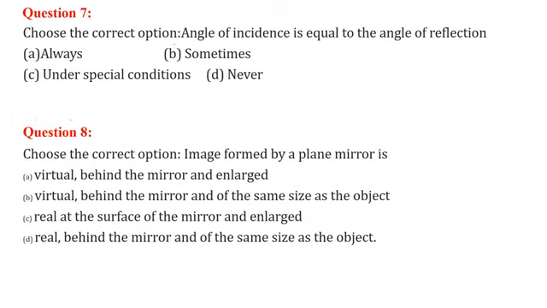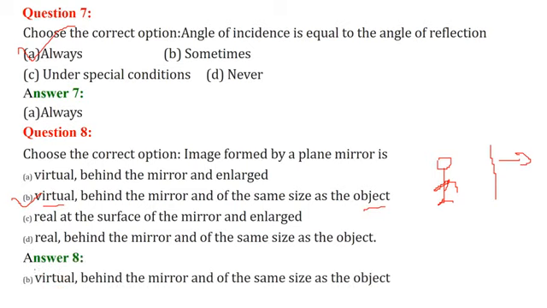Choose the correct option. Angle of incidence is equal to angle of reflection, and this answer is always true, because this is one of the laws of reflection. Choose the correct option. Image formed by a plane mirror. So if this is a plane mirror and this is an object, how will the image be? The answer will be B. It will be virtual, behind the mirror, and the same size as the object. So we will tick B.